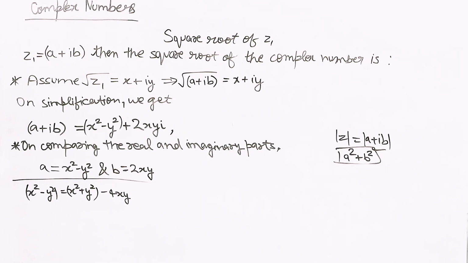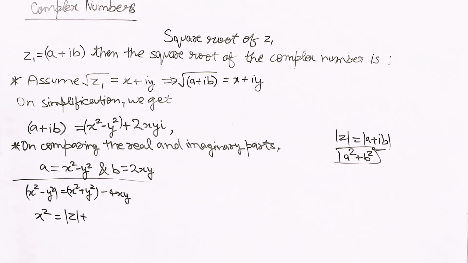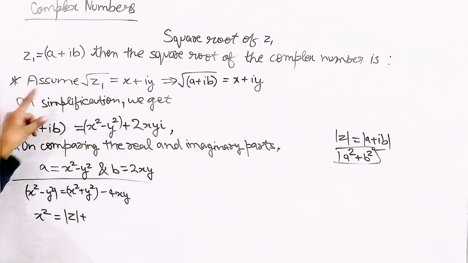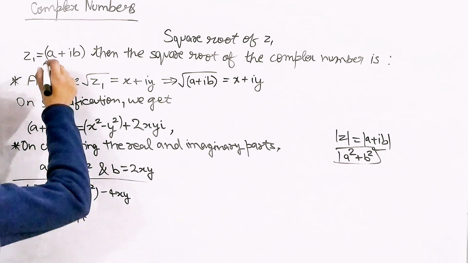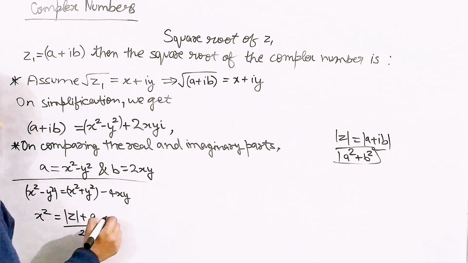And to find it, the value I got for x squared was mod z plus, guess what is it going to be? Is it going to be y or x? According to this complex number, it's going to be a, as we're talking about the real part, by 2.